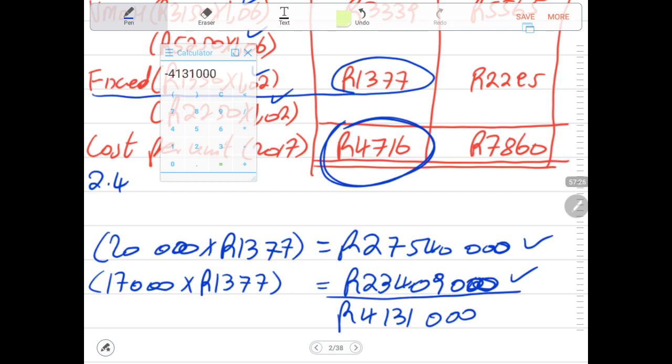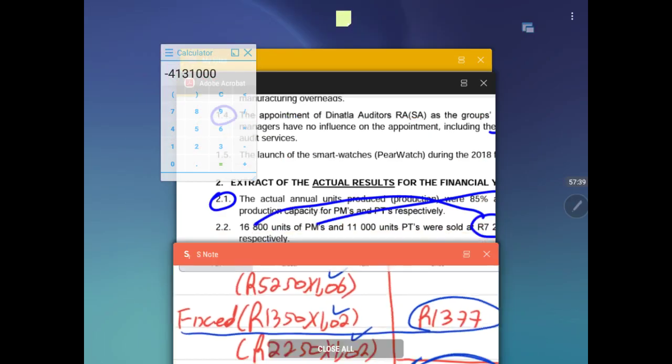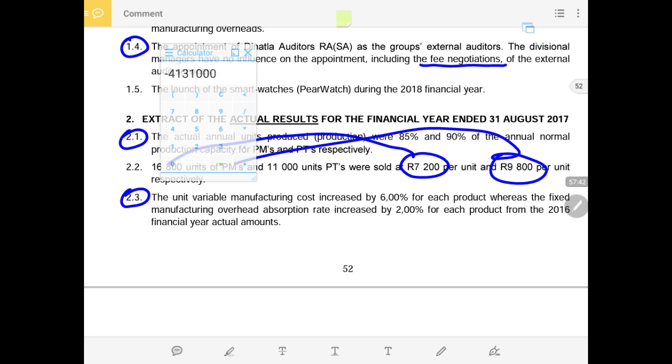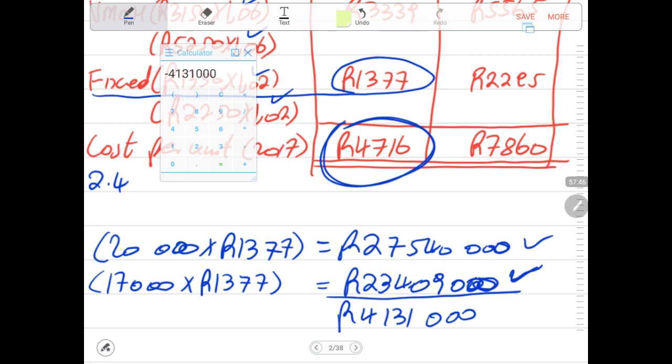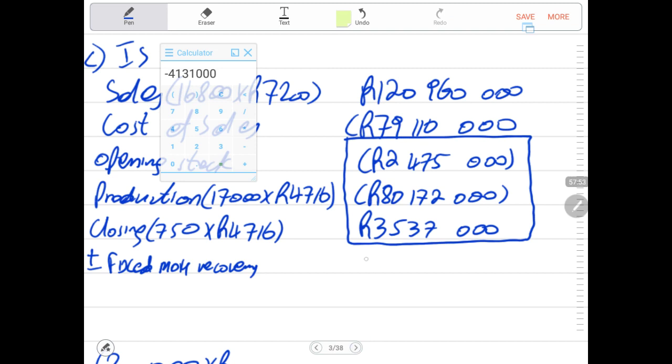And you can see that 27,540,000 and 23,409,000 in this case is really understated. So now that will be under, because this is what has actually taken place. Then we go and record that difference, 4,131,000.